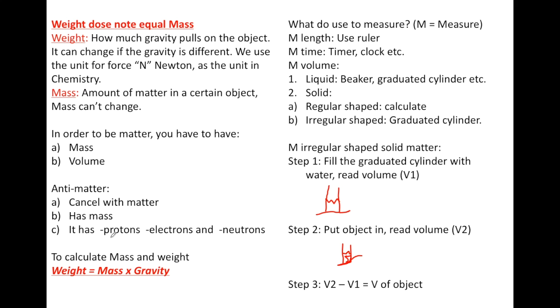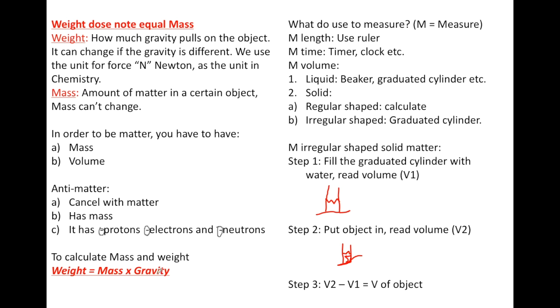It has mass, but it has antiprotons, anti-electrons, and anti-neutrons. I'm too lazy to type the anti, so I just left a negative here. But electrons, first of all, are already negative. Neutrons have no charge. Protons are positive. What I mean is that this negative does not represent their charge. It represents the word anti. So it has antiprotons, anti-electrons, and anti-neutrons.